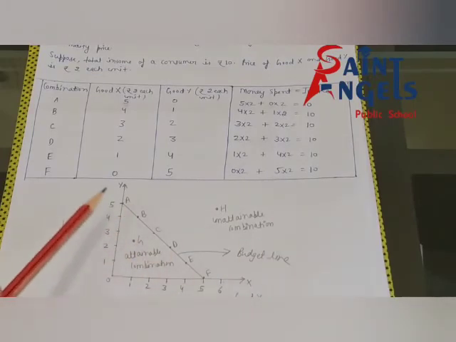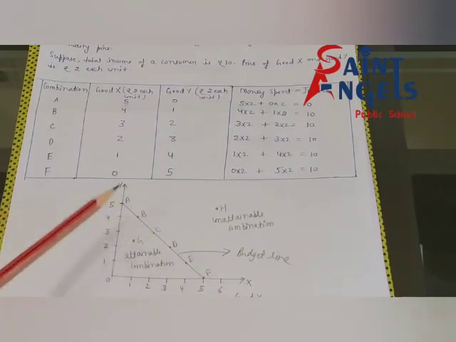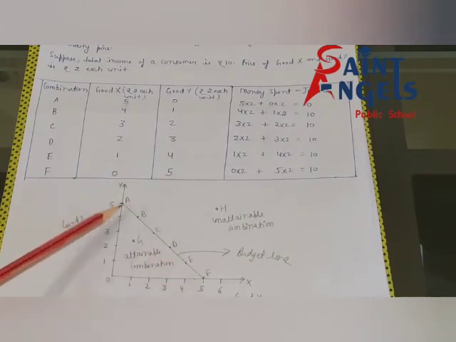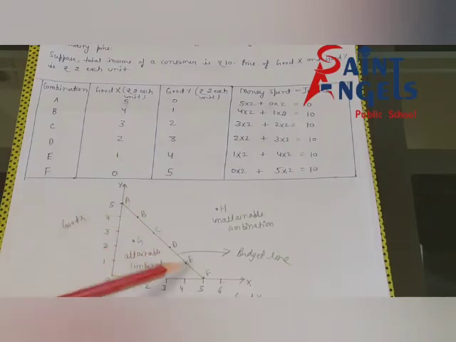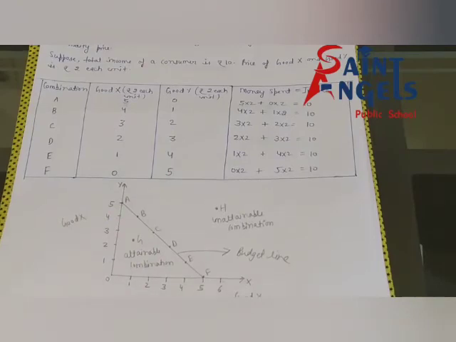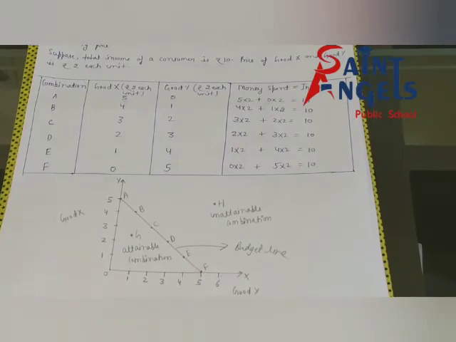See, budget line is a straight line. If I am saying the budget line is a straight line, it means the slope of budget line is a constant. That's why I am saying here the budget line is a straight line. Suppose I am saying the budget line is convex to the origin. It means the slope of budget line will decrease.